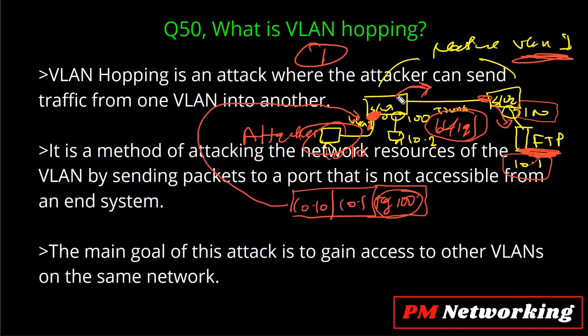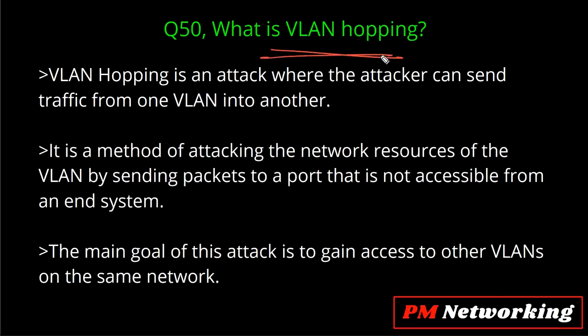So now if this switch performs tagging for the native VLAN, then this switch will add one more tag over here, tag number 1. Now when the other switch receives it, it will check the outer tag first. So this switch will come to know that this is traffic of VLAN 1. This is not traffic of VLAN 100. So this switch will not send this traffic out from this interface. So guys, this is VLAN hopping exactly.